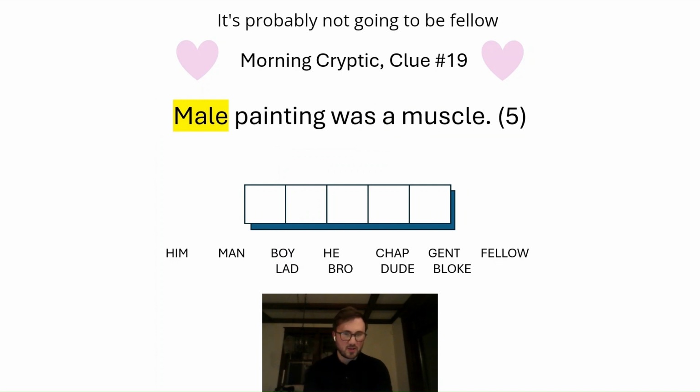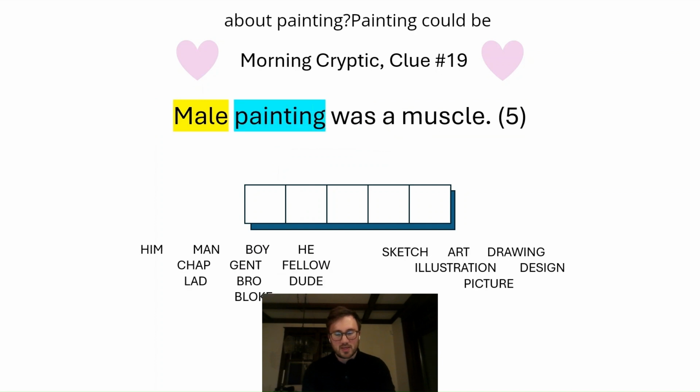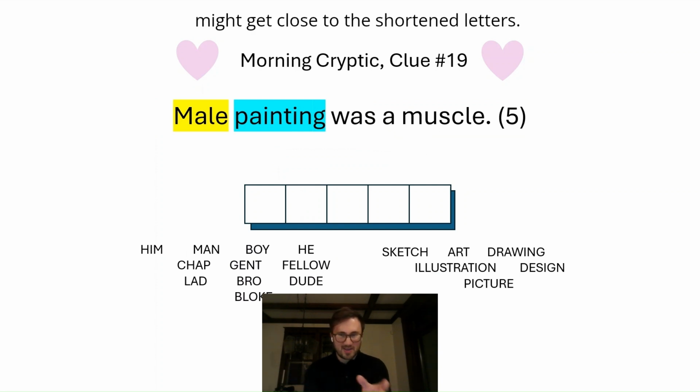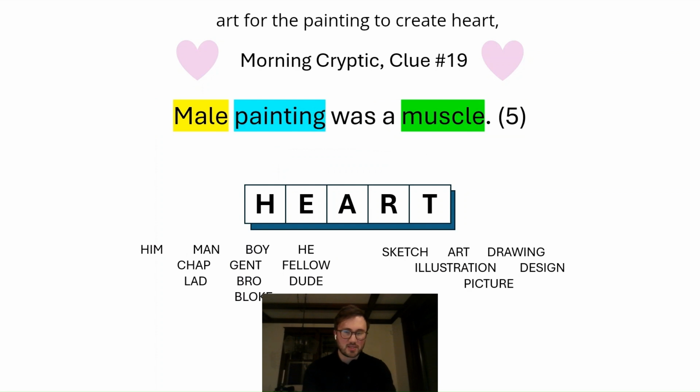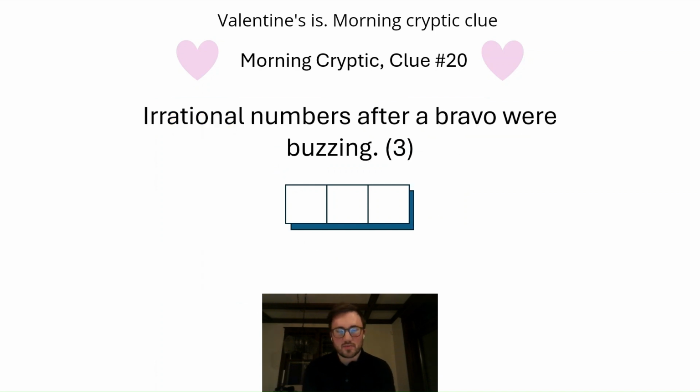It's probably not going to be fellow because that's 6 letters. What about painting? Painting could be sketch, art, drawing, illustrations. So really, it's only sketch or art which might get close to the shortened letters. And if we have a look on the other side, does anything come together here which can lead to a muscle? Well, yes, actually. He, the pronoun, and art for the painting to create heart, which of course should be where your Valentine's is. Morning cryptic clue number 20.